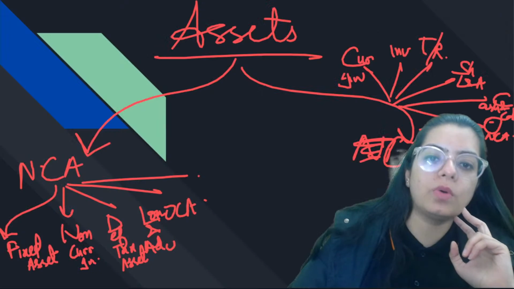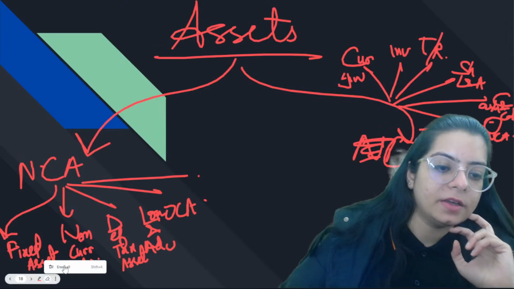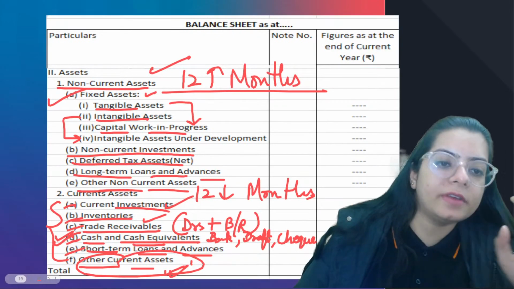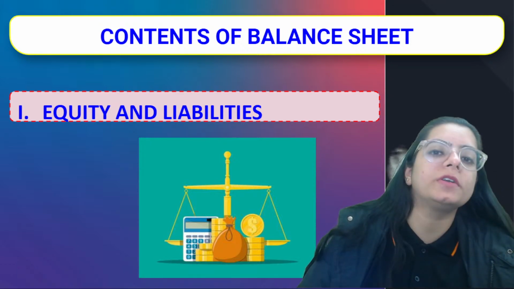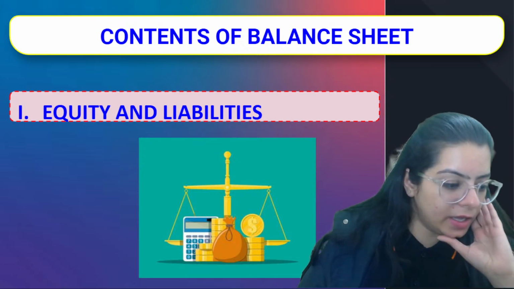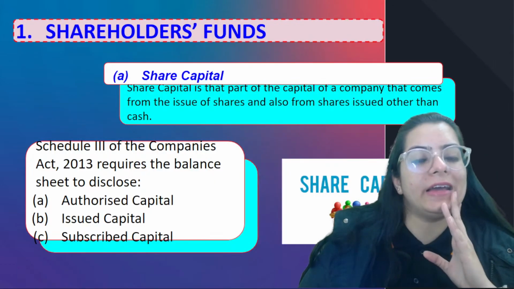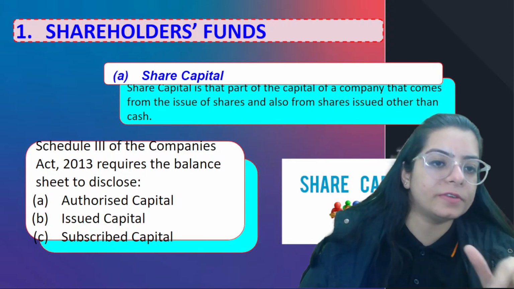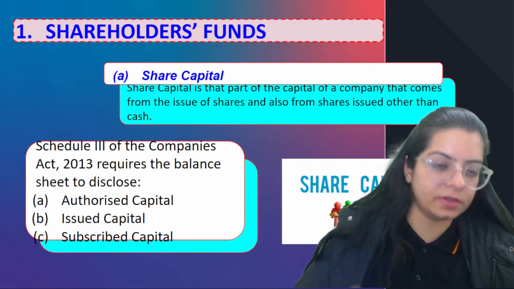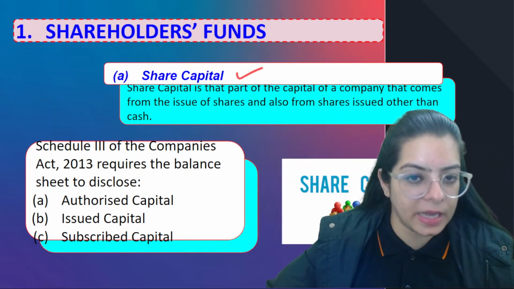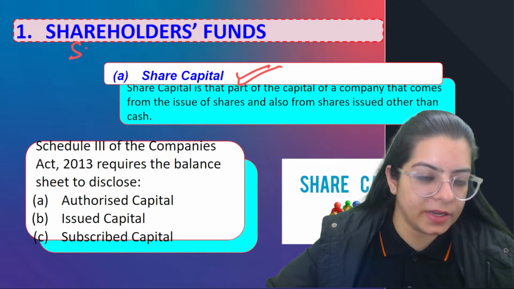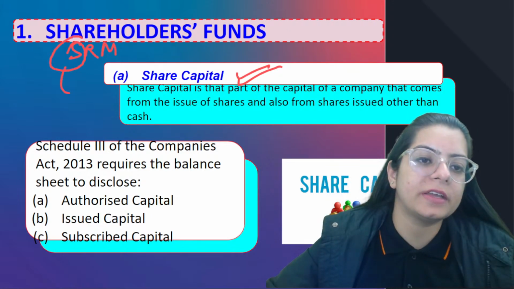Now we have understood the whole balance sheet, right? So now let's understand each and every head particular by particular, so you can get what can come under which head. Let's talk about equity and liabilities. Equity and liabilities is firstly going to be distributed into shareholders' funds, right? Shareholders' funds is divided into SRM. The first word of SRM is share capital.